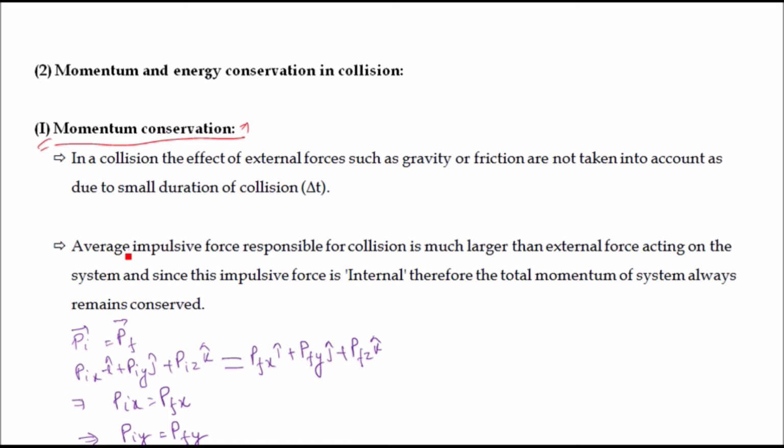Second, the average impulsive force responsible for collision is much larger than the external force acting on the system, and since this impulsive force is internal, the total momentum of the system always remains constant. So what it says is that, as we have seen, we have a large interaction force.